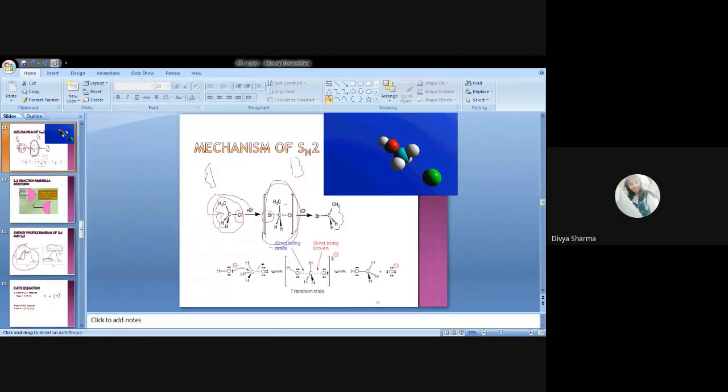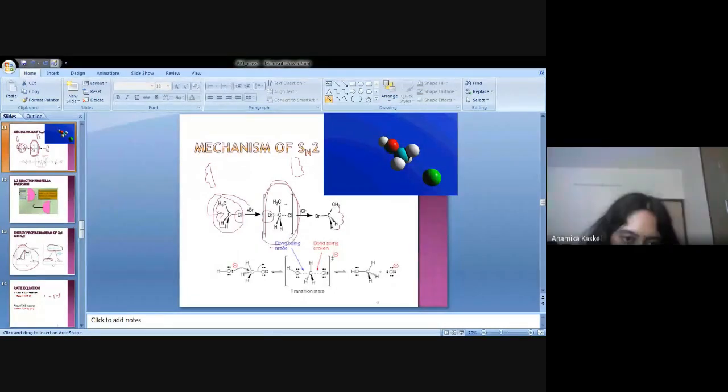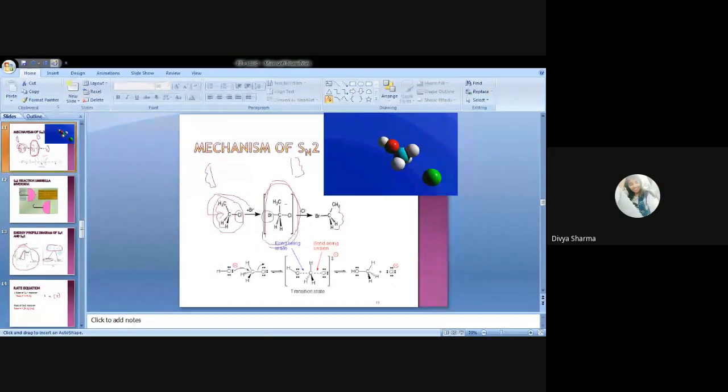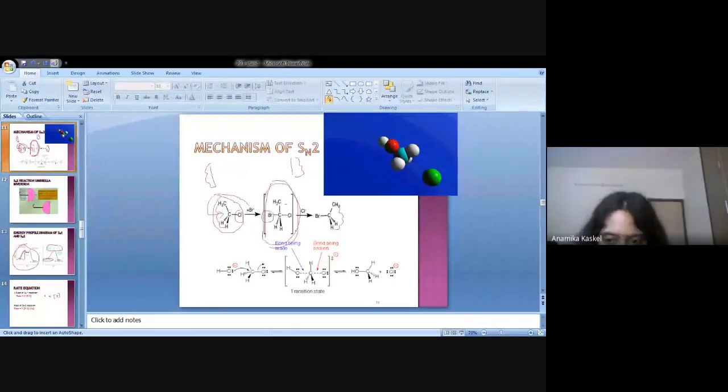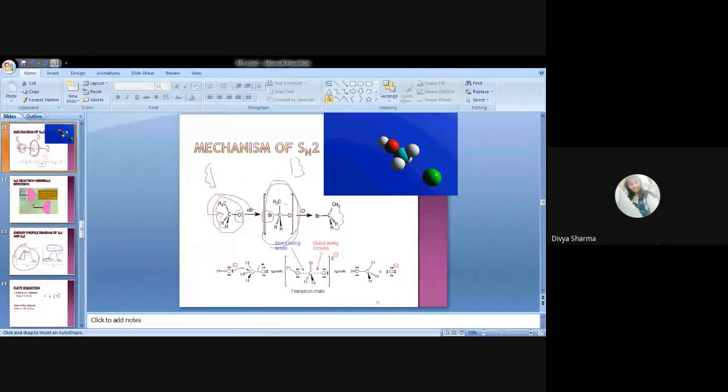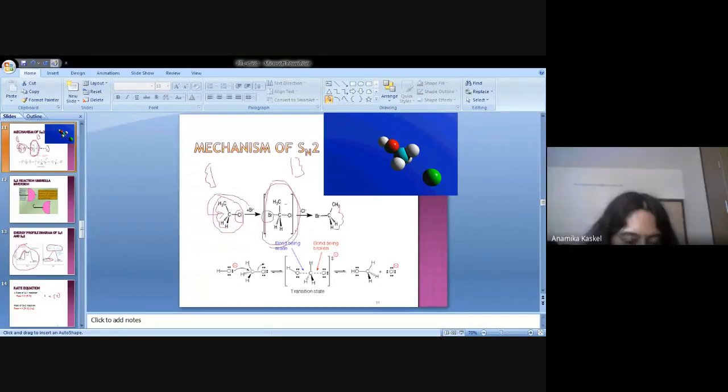Ma'am, I think first it's iodine, then bromine, then chlorine, and then fluorine. Which one is the highest? Iodine, I minus. Yes. Very good answer. I minus is the highest nucleophilic, then Br minus, then Cl minus, then fluorine. You have to explain this.